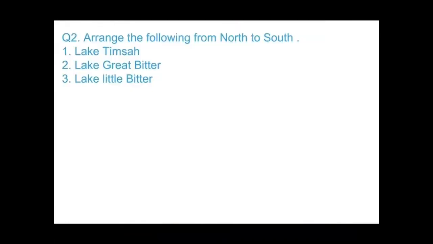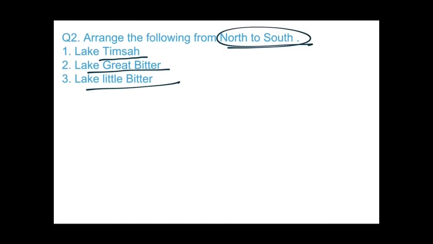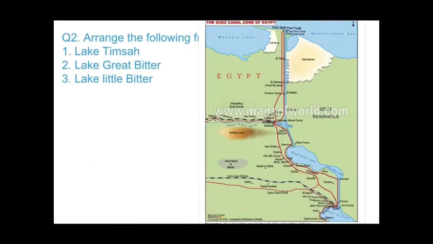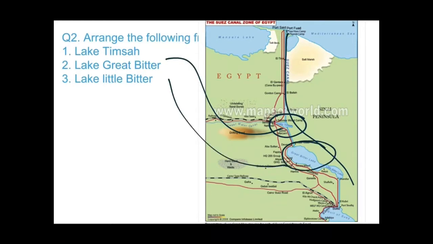Question number 2. Arrange the following from north to south: Lake Timsha, Great Bitter Lake, Little Bitter Lake. I told you that these are the lakes of Suez Canal and this sequence is already right. 1, 2, 3 is the correct answer. See this map guys. This is Suez Canal, right? And this is Lake Timsha, which is first, and Great Bitter Lake second, and the third one is Little Bitter Lake. So the answer would be 1, 2, 3.